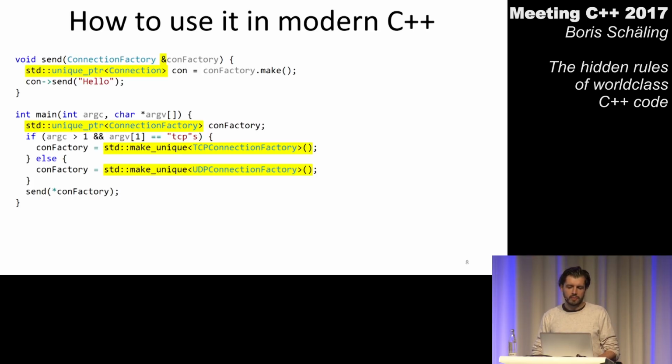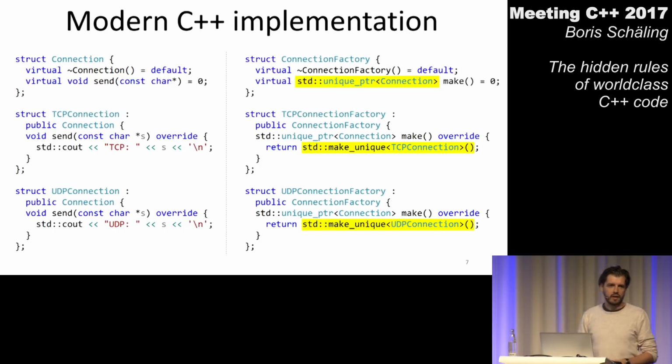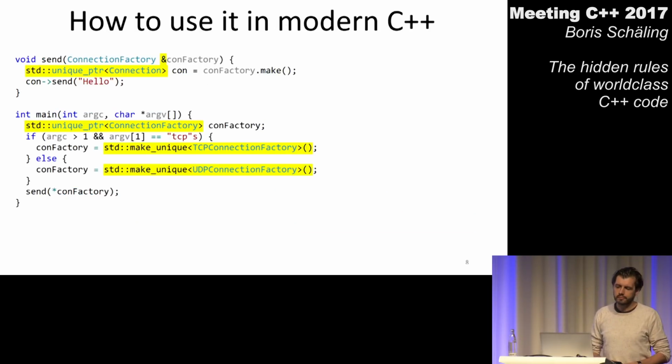So now we have an implementation which we could call modern C++ based. During my talk, I will still refer to all of this as the traditional implementation because not much really changed, right? I still have my class hierarchies here. I just have now introduced some smart pointers.